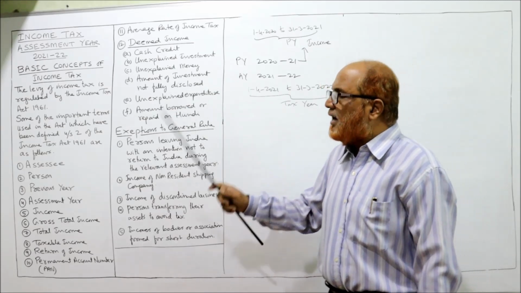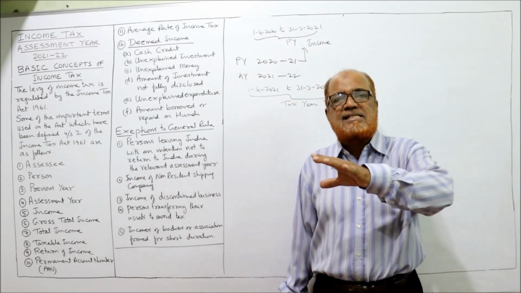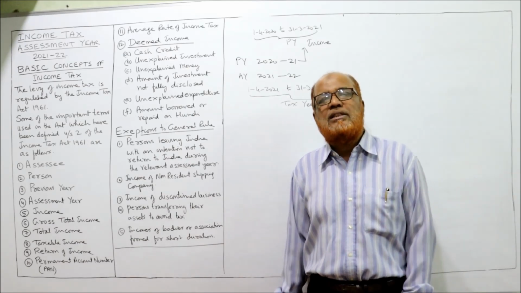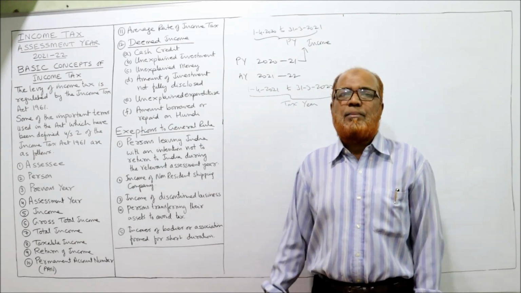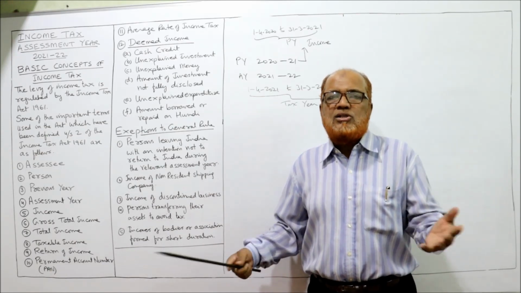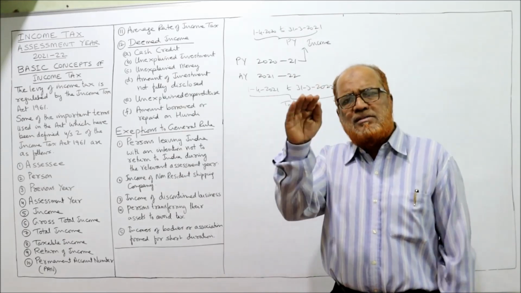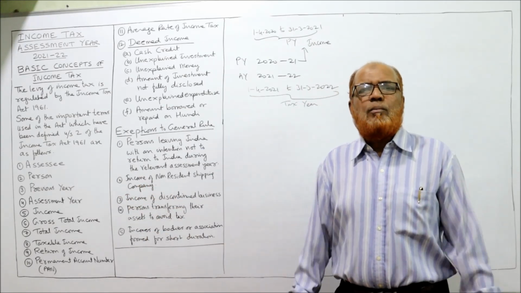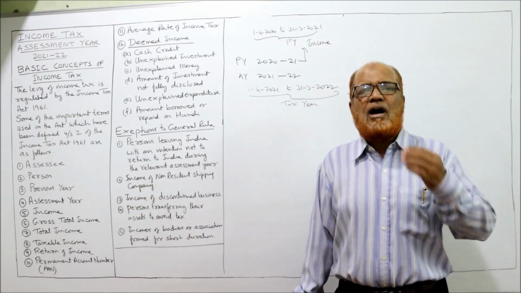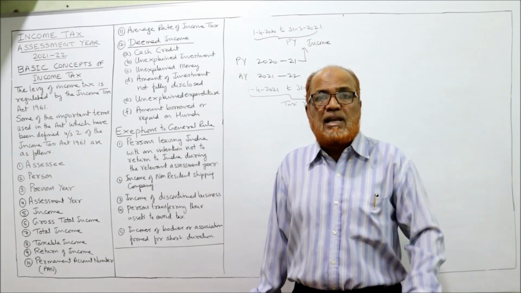Unexplained expenditure. The Income Tax Act says if a person escaped by not showing the income, he will be caught in expenditure. Example, a person is not paying the tax. He is telling the income tax department, my income is below the basic exemption limit, I am not liable to pay the tax. Later on, he went to buy a car. The value of the car is 60 lakh. He is buying a car for 60 lakh.